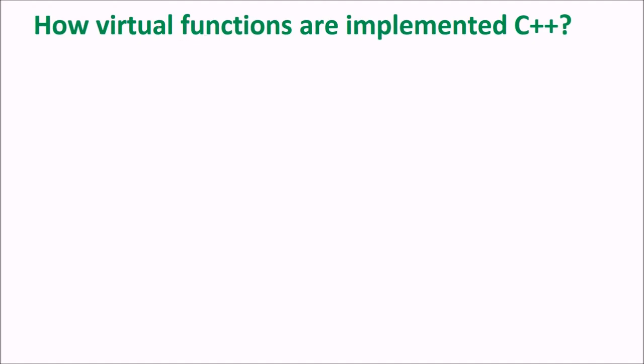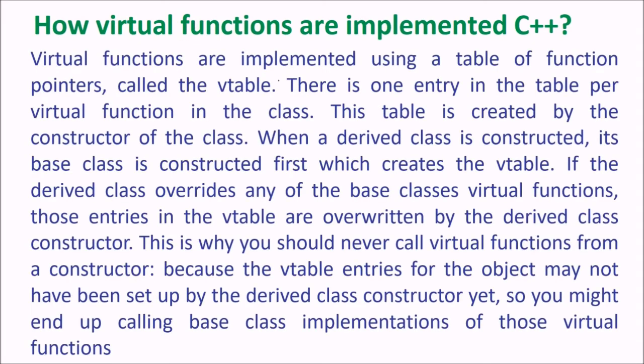Now the next one is how virtual functions are implemented in C++. Virtual functions are implemented using a table of function pointers, which we know as a V table. There is one entry in the table for each virtual function in the class, and the table is created by the constructor of the class. Who creates it? The constructor of the class.